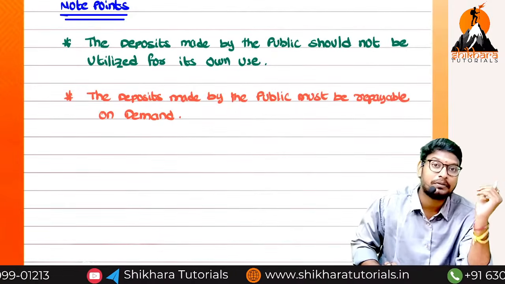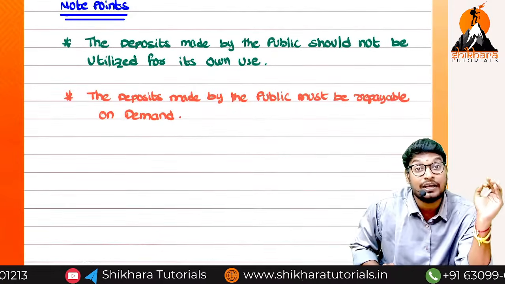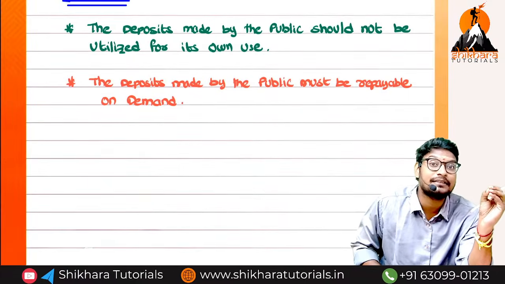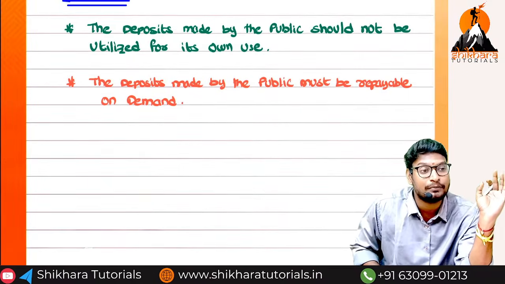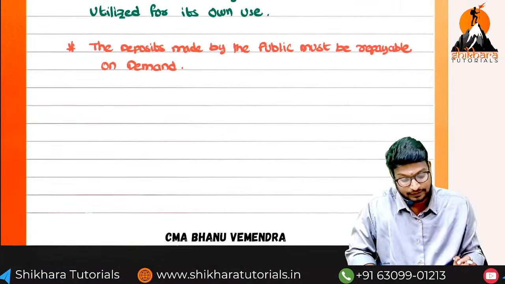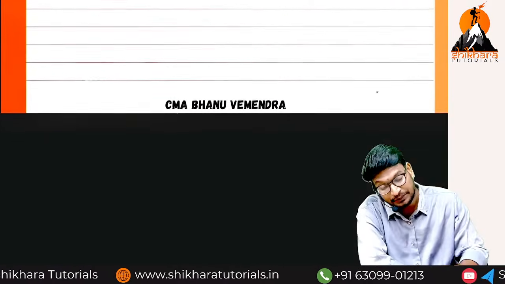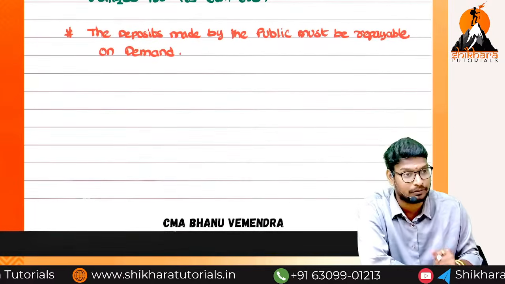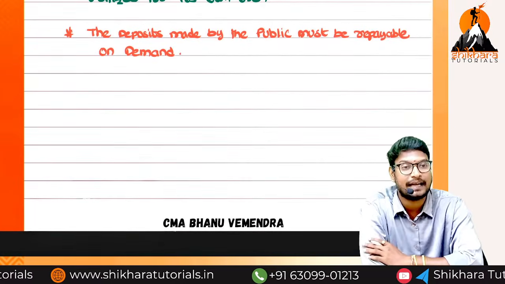And next, the deposits must not be utilized for its own purpose. And next, whatever deposits are made by the public must be repayable on demand. And next, there must be a controller. There must be rules and regulations, and there must be one controller. Same like bank companies.